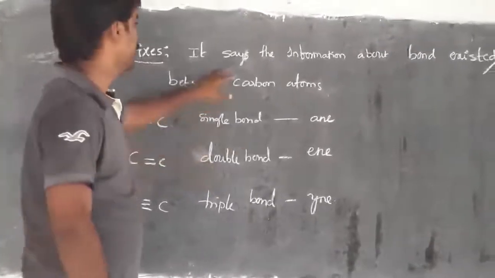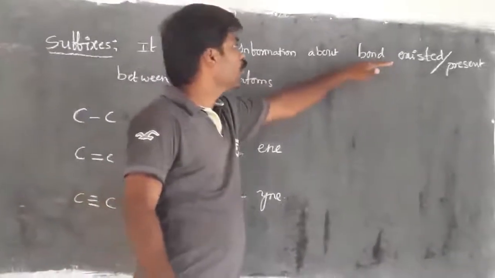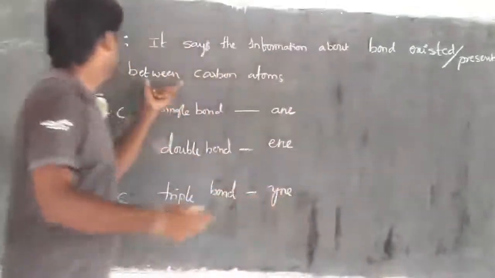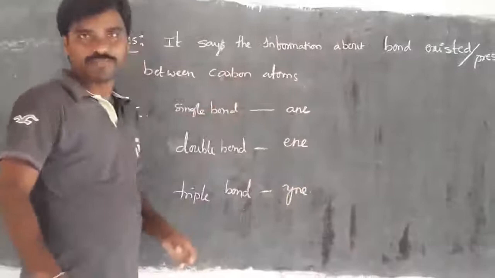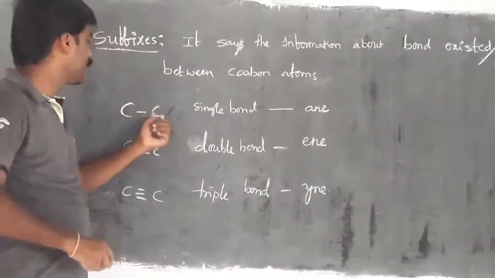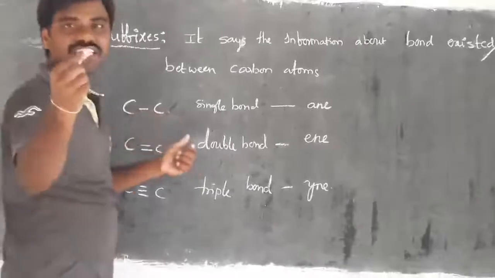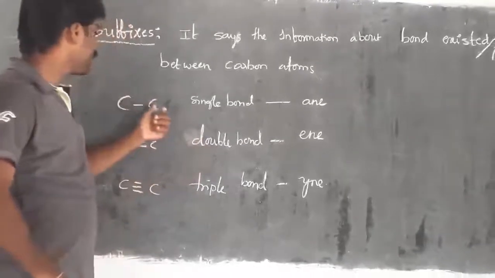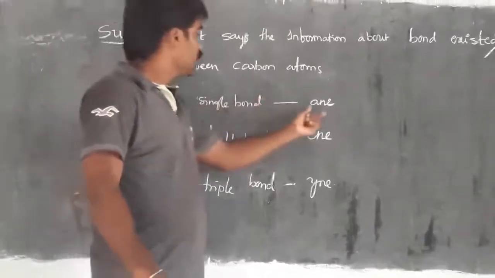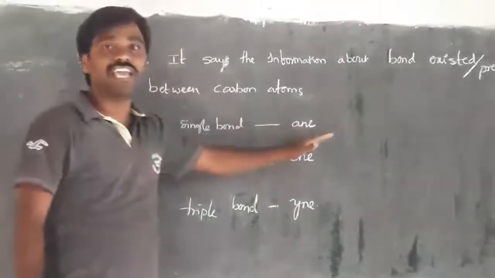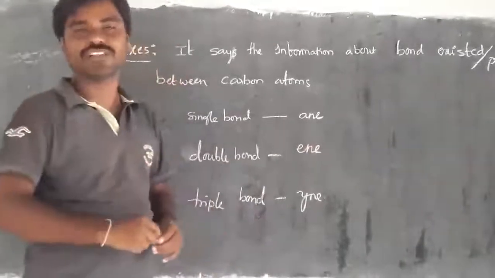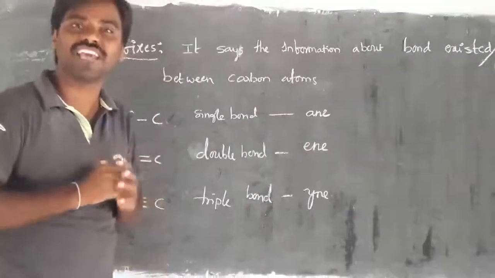Now we have one more concept, that is suffixes. Suffixes give the information about what type of bond is present between carbon atoms. Here I have taken carbon and carbon existing with a single bond. The type of suffix is ane. Yesterday we discussed that when carbon and carbon exist with a single bond, the type of hydrocarbon is alkane.